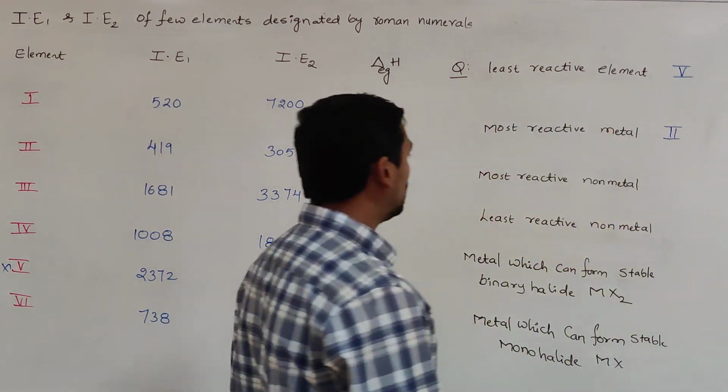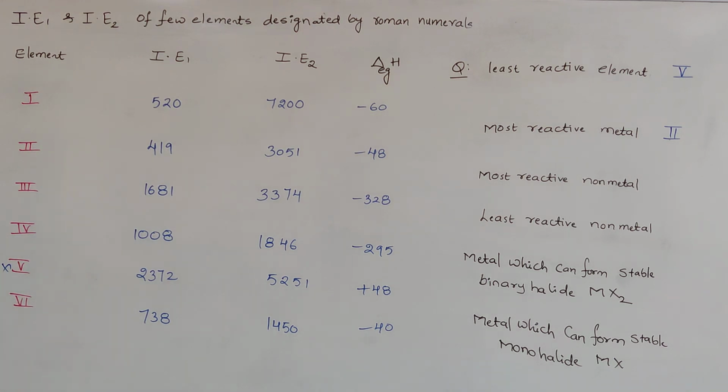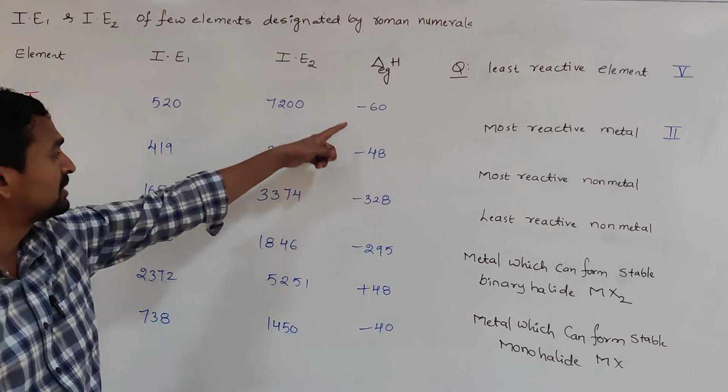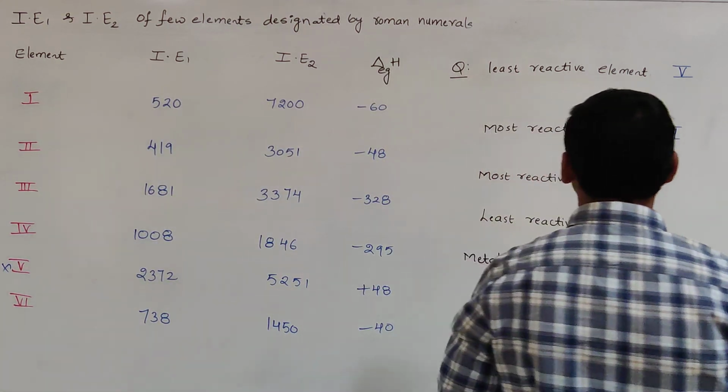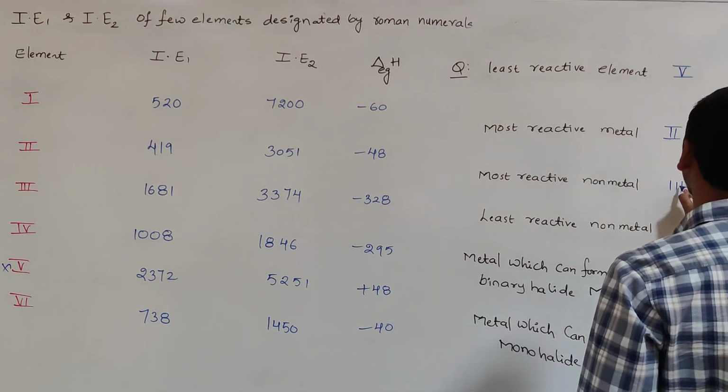And go to the most reactive non-metal. The most reactive non-metal should definitely have a high ionization enthalpy value, but a more negative electron gain enthalpy value, because non-metals are always ready to accept the electron. They have a greater tendency to accept the electron, so the electron gain enthalpy values are more negative. The electron gain enthalpy value is most negative in the third case, that is minus 328. That's why the most reactive non-metal is the third one.